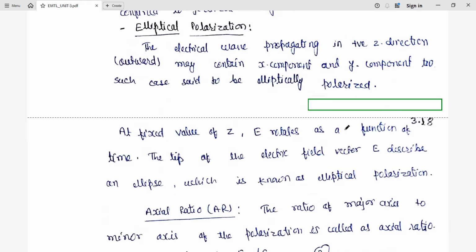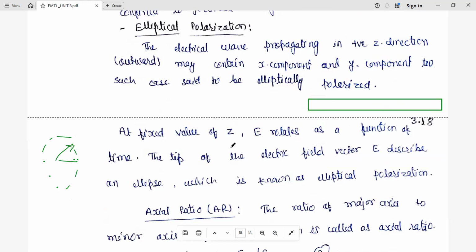So for a particular fixed value of z, meaning in a particular plane, E is going to rotate as a function of time, and the tip of the electric vector E describes an ellipse. So how is that wave going to move? It is going to form the shape of an ellipse. Here it is the maximum, here it will have minimum value. Such an ellipse occurs due to elliptical polarization.